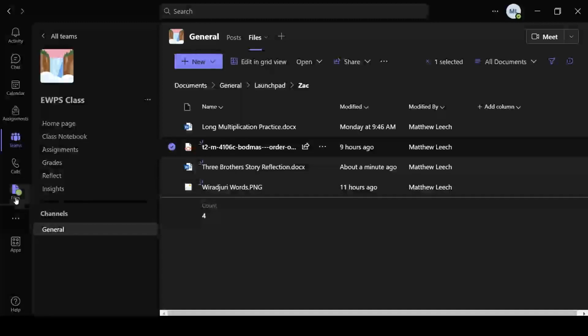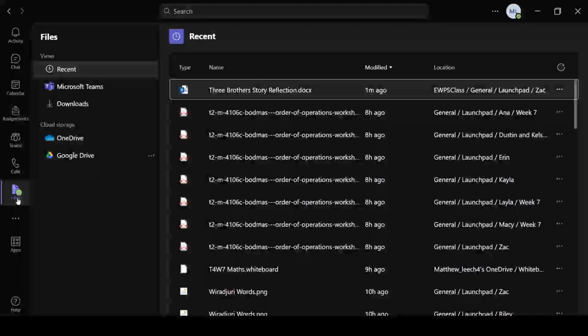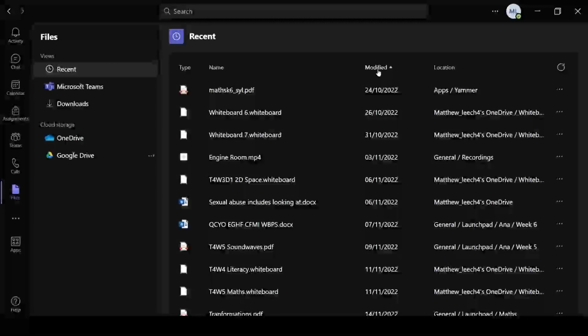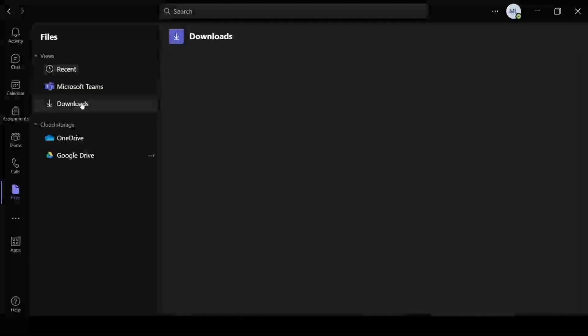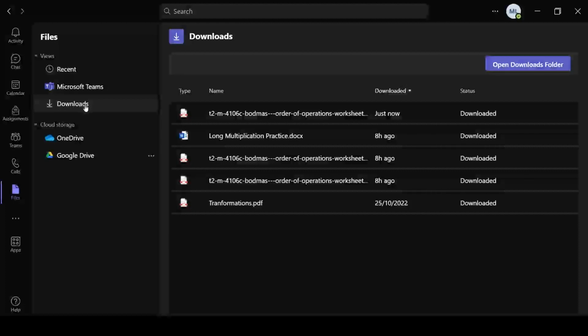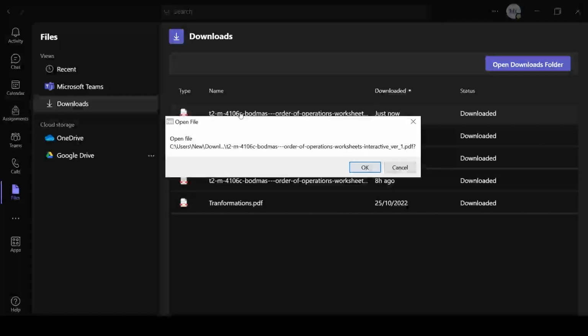And over here, this is where you have files that you've downloaded. Over here, we've got the downloads. And here you go, I should have downloaded a file. Let's go to, oh, sorry, that's recent. On this side here, it's got downloads. These are the ones that you've downloaded. And here is the one I just downloaded now. If I click on that now, it'll open it up with a program that's not Teams.